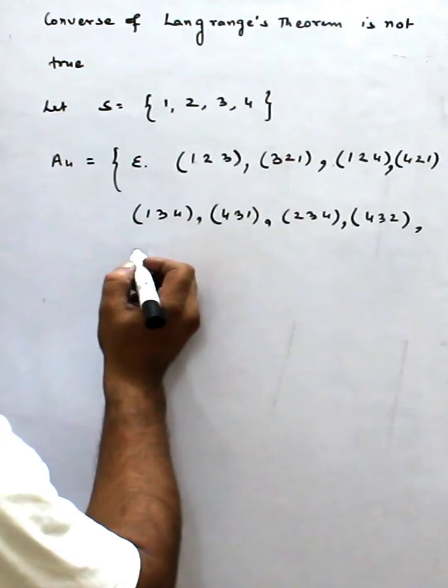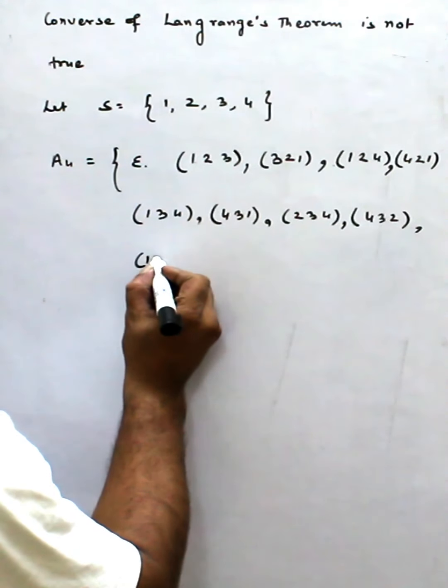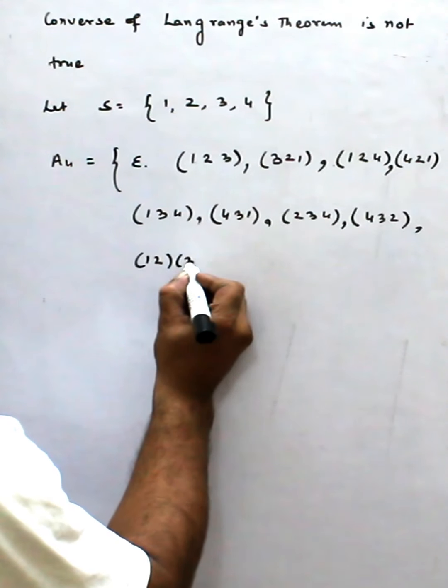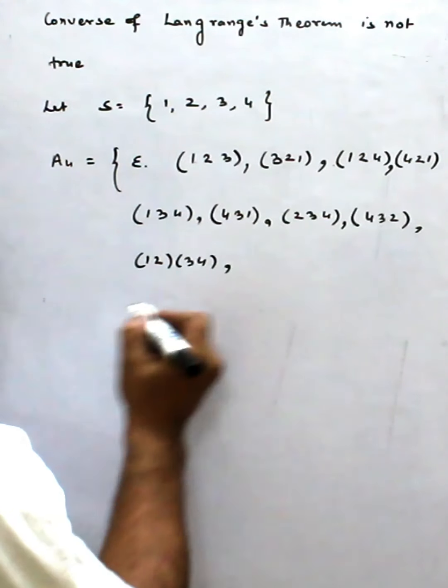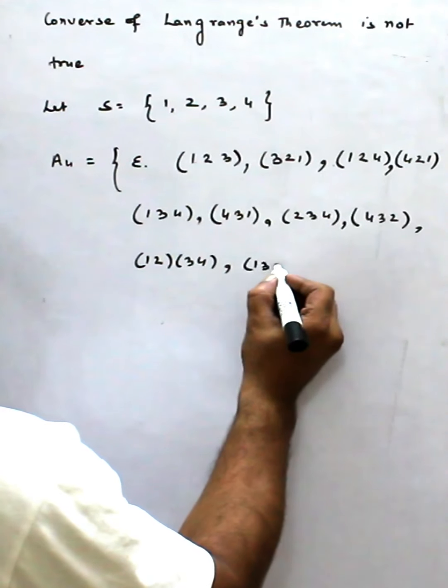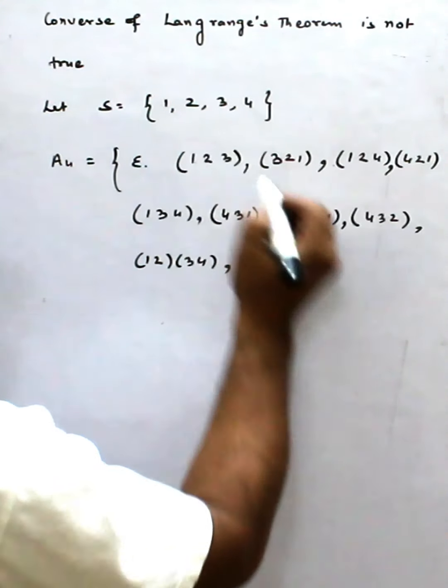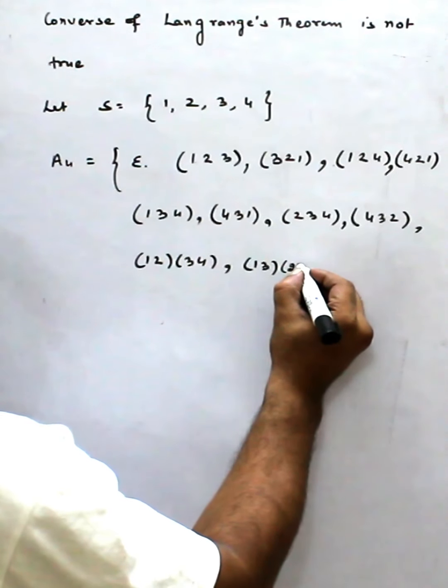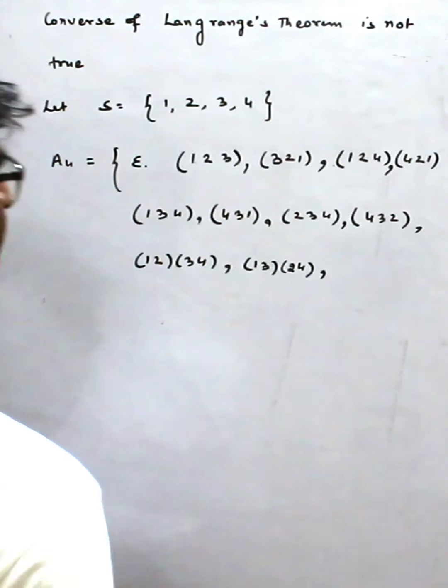So I take 2 cycles, 1 2 3 4, comma, 1 3, this is also disjoint.